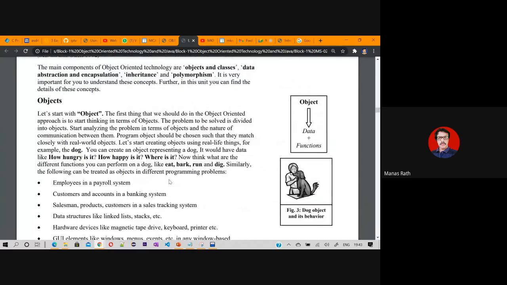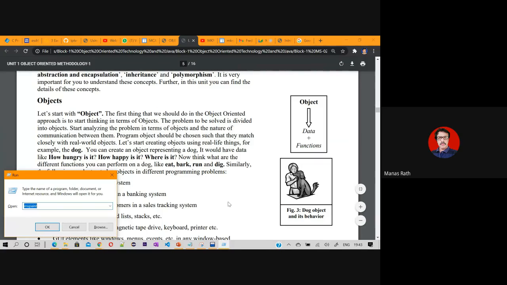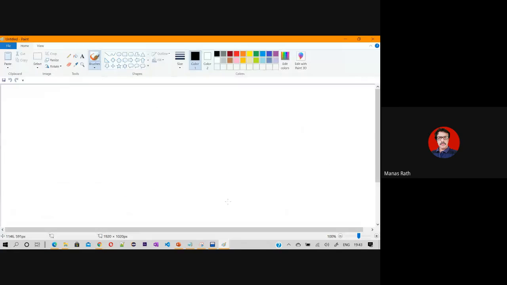The first concept is called objects. Whatever you see, if it has physical characteristics and operational characteristics, then we can say it is an object. Like if you talk about an object, say a pen.